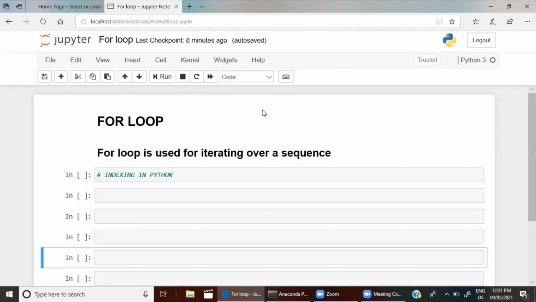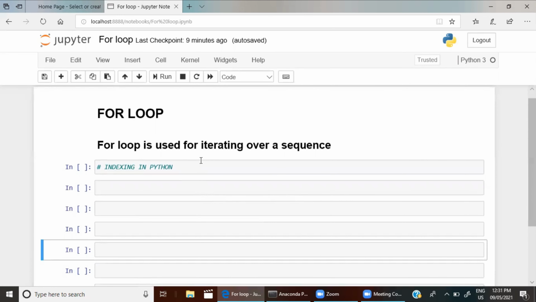In today's class we are going to see something really very interesting, and it's nothing but the for loop. So what is meant by a for loop? A for loop is used for iterating over a sequence. A sequence may be a list, tuple, string, anything in Python. A for loop, or any loop, is used to do any repeated task. So for doing any repeated task we use a for loop in Python.